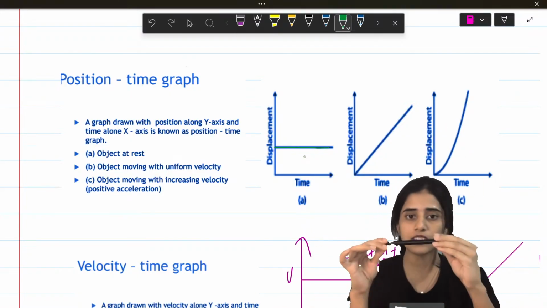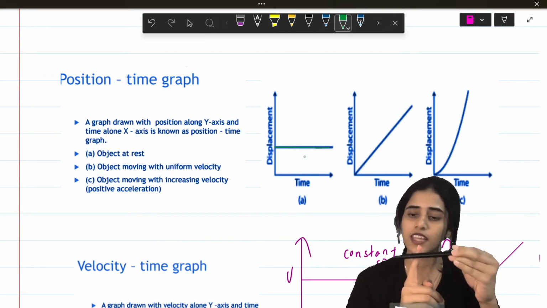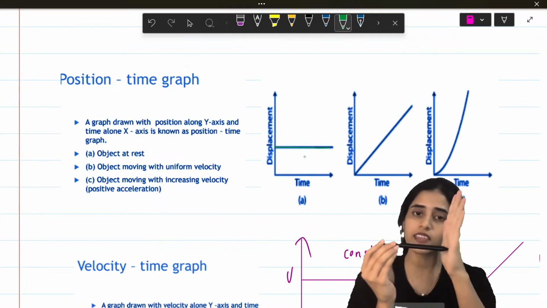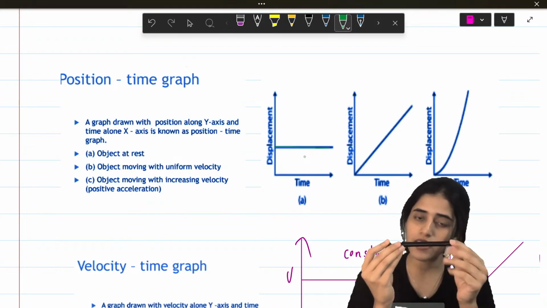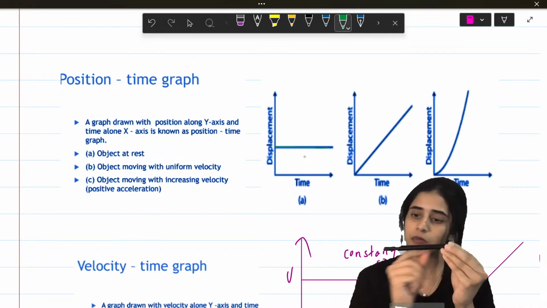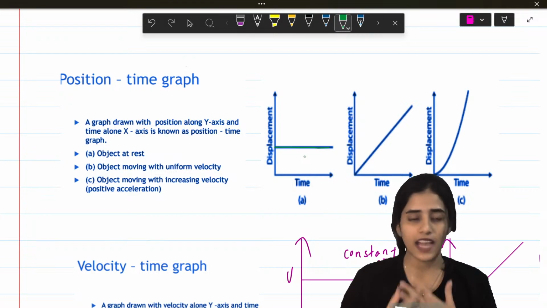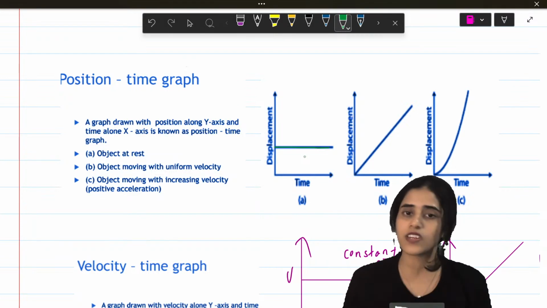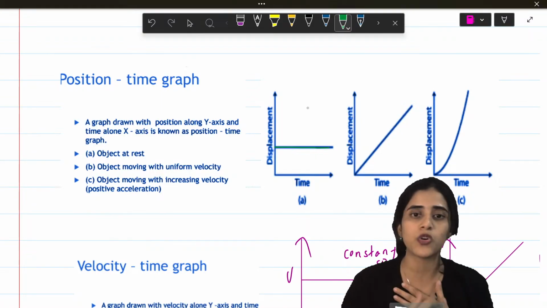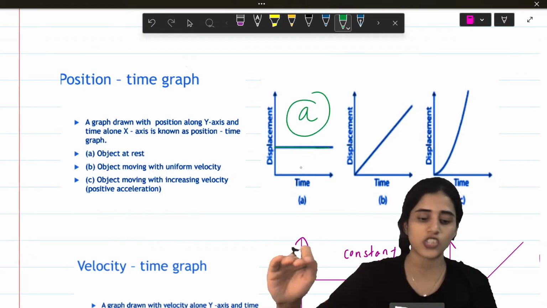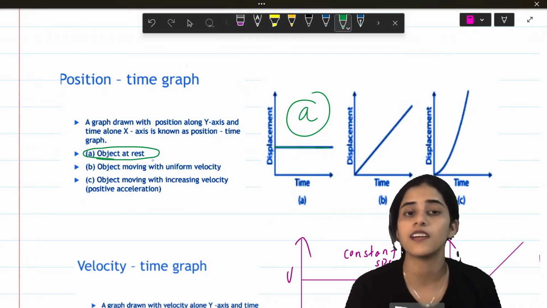See, this is how the line is. That means at 2 seconds, 4 seconds, 10 seconds, or even after 1 hour, you are at the same distance. Let's say your distance is 10 meters. You are at 10 meters for the whole time. Time is moving, but your distance is not moving. That means you are simply sitting. See, I am sitting here. Even after 1 hour, I am sitting here itself. So if I plot a graph of how I move, my graph will be like A. It will be a straight line. So a straight line like this represents an object at rest.